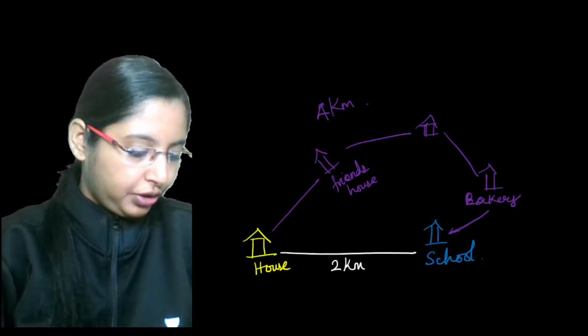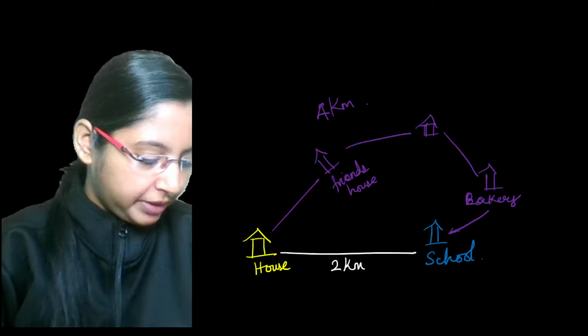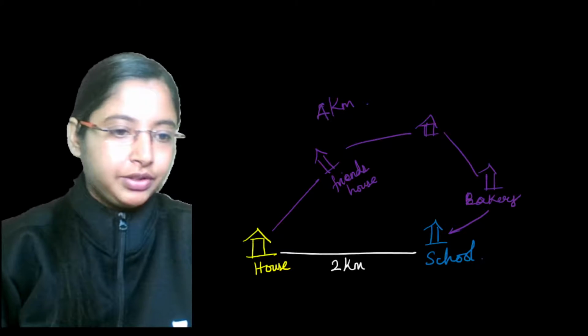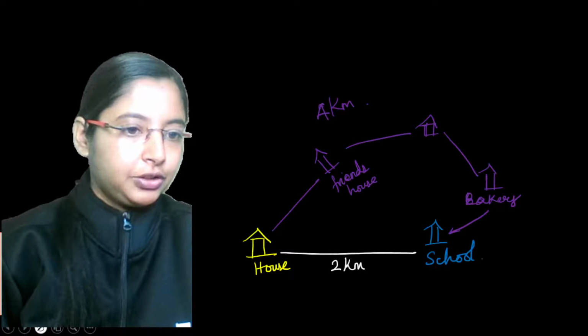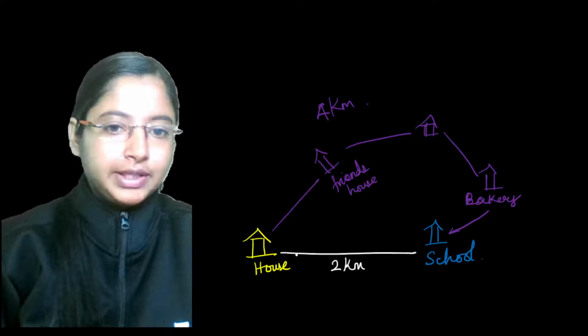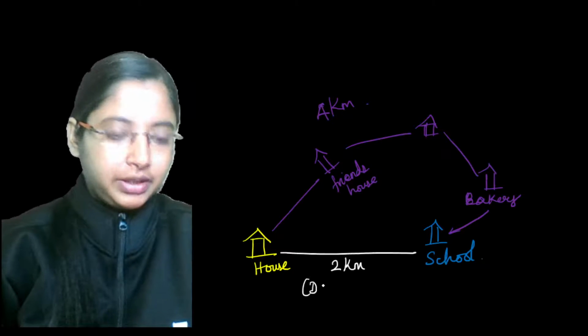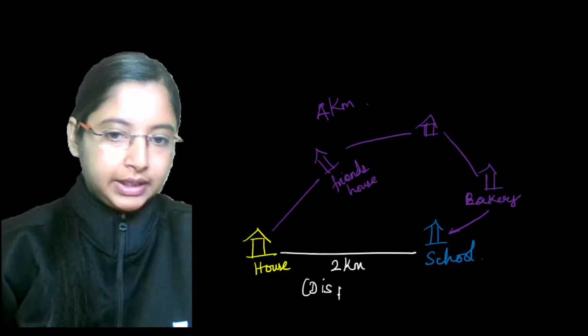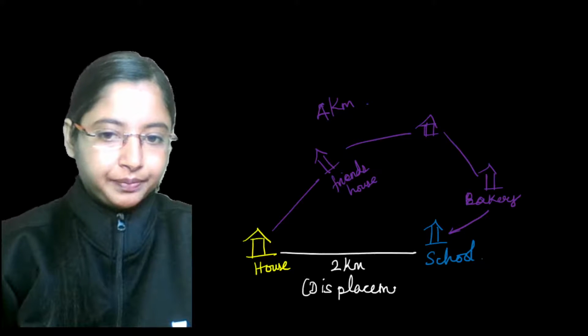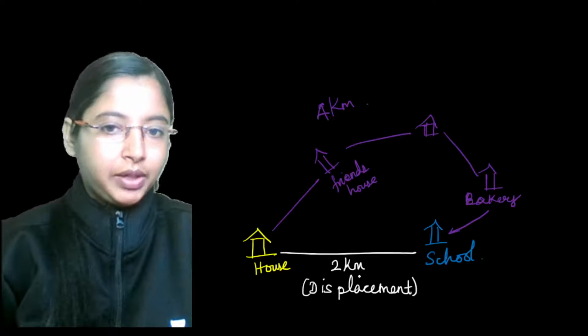Akshay is saying 2 kilometers is displacement. Akshay, that is right. So this quantity that you see, the shortest distance from your home to school, is basically your displacement. And what about this?